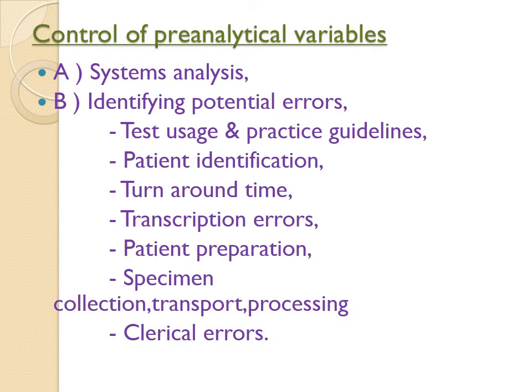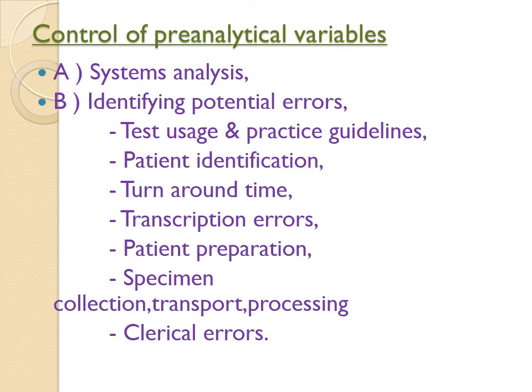Now, as I have said in the previous slide, the pre-analytical variables are notorious for the major laboratory error. Most of the laboratory error comes from the pre-analytical area. So what are those? Systems analysis, identifying potential errors, test usage and practice guideline, patient identification, turnaround time, transcription error, patient preparation, specimen collection, transport, processing. These are all chances of pre-analytical error.